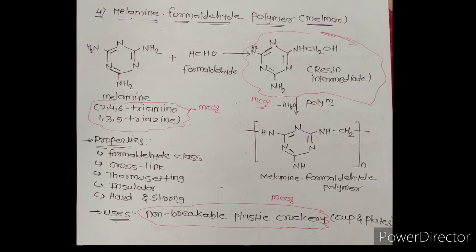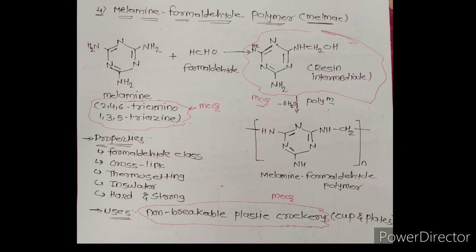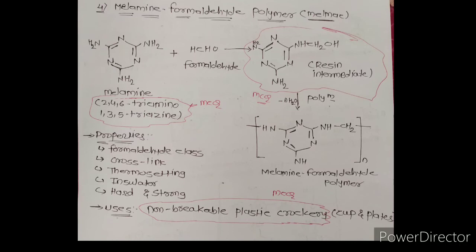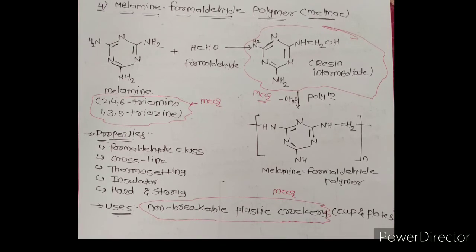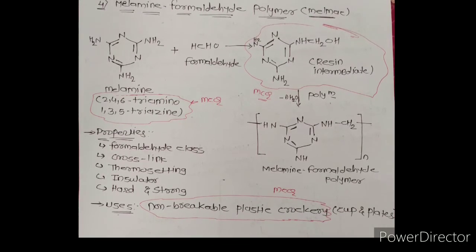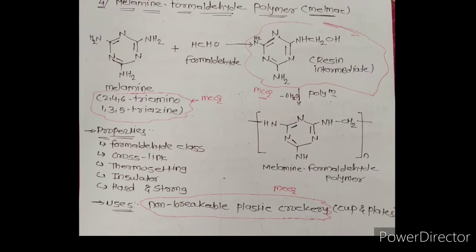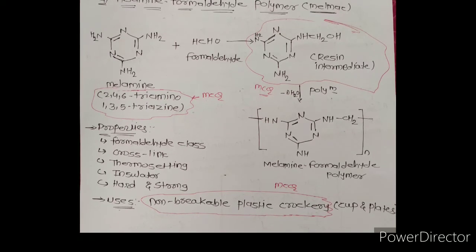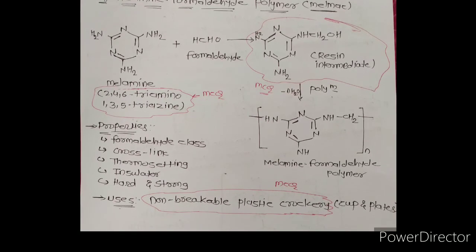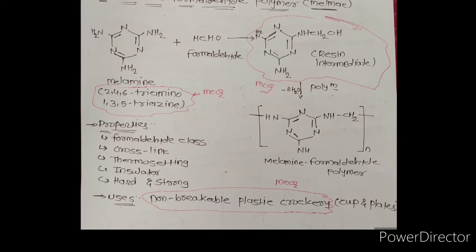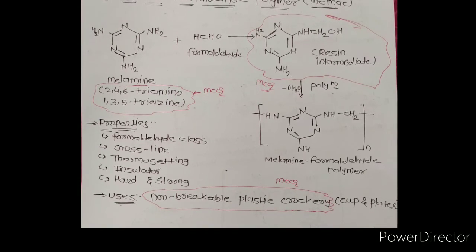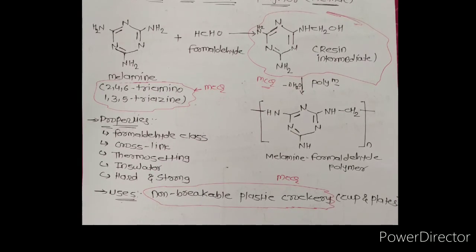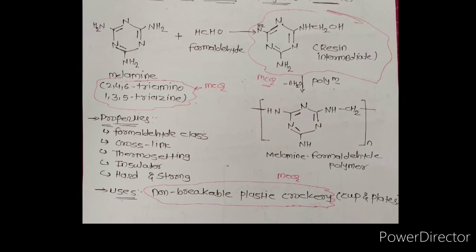We have to remember a few points for MCQ for the board exam as well as for the NEET exam, and they have already been asked in exams. The IUPAC name of melamine is 2,4,6-triamino-1,3,5-triazine. Second, we have to remember the structure of melamine, and also of the resin and the melamine formaldehyde polymer. And one more MCQ that was already asked in a board exam: which polymer is used in the manufacturing of non-breakable crockery? Then the answer is melamine.